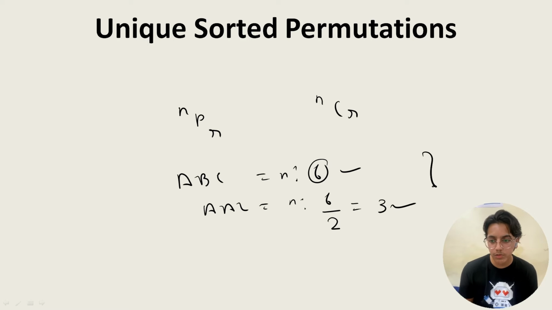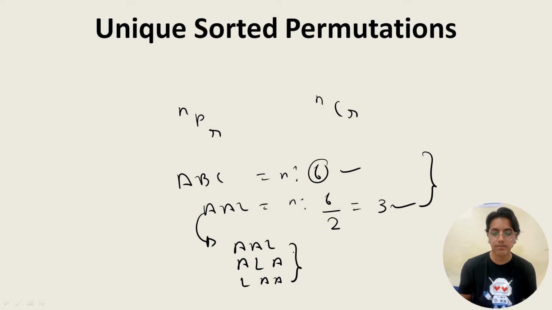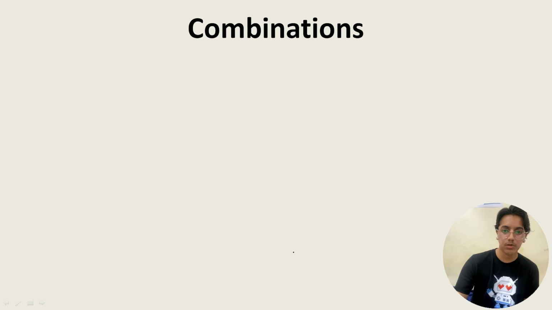So this formula would be used to solve it, or you have to list them. Using A, what all will be there? Using unique and sorted order, first will be AAL, then ALA, and then LAA. This you have to take. Such questions could be asked from this topic.